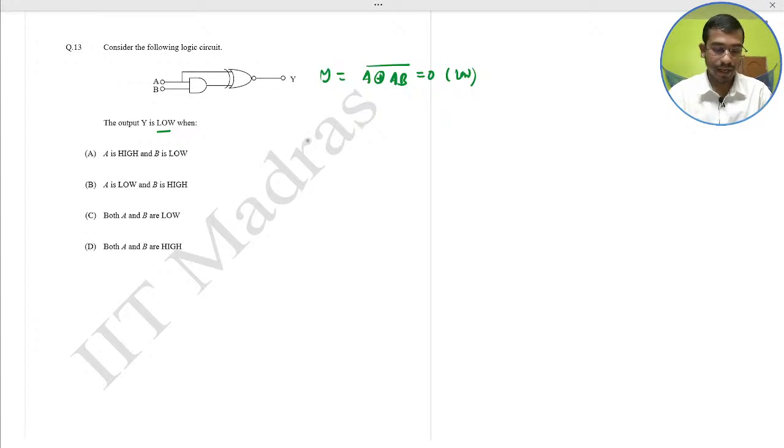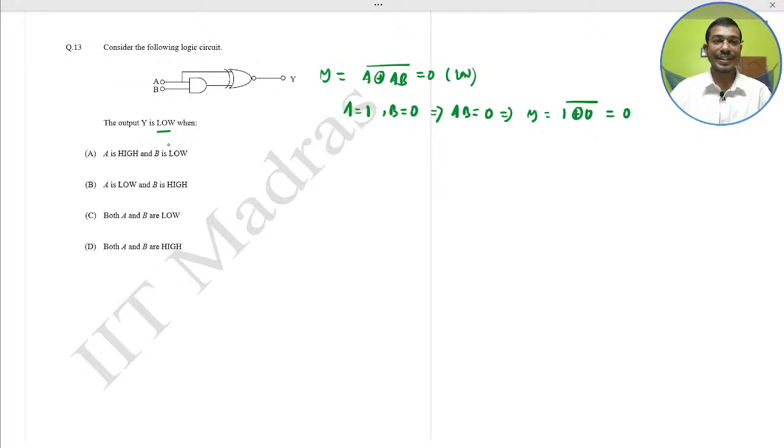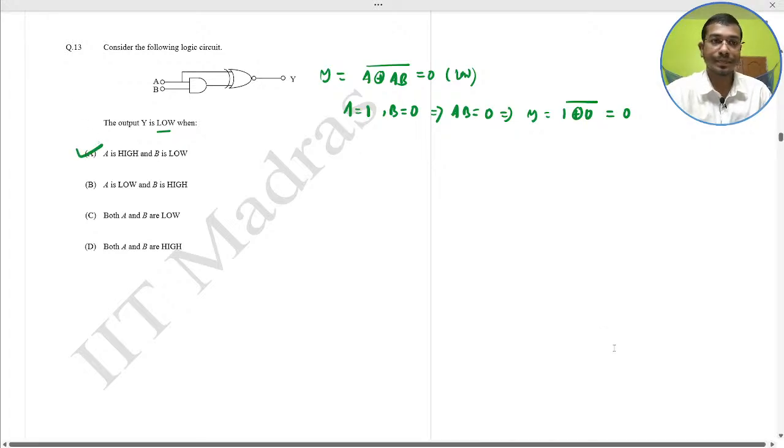The condition that A, so first option, A is 1 means high and B is low means B equal to 0. Then AB would be what? 0. That implies that Y equal to 1 XOR 0 bar, that is 0. So the output is low. So we just check the first option and the first option is the correct answer. Option A is the correct. Next,